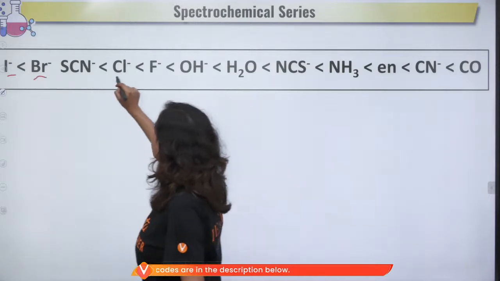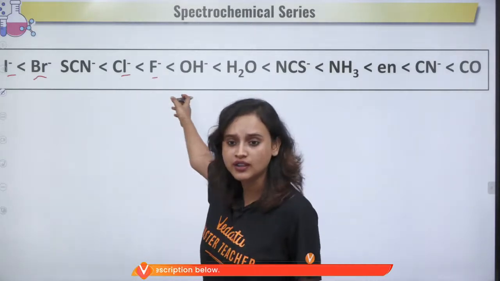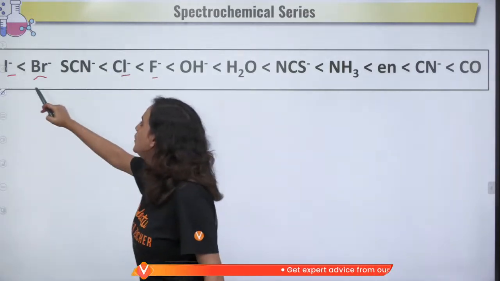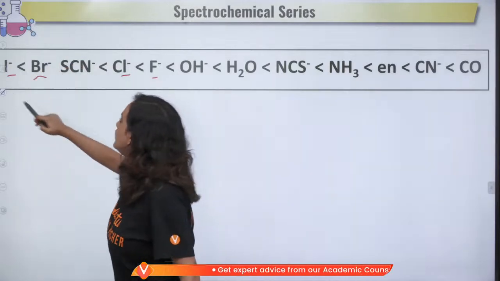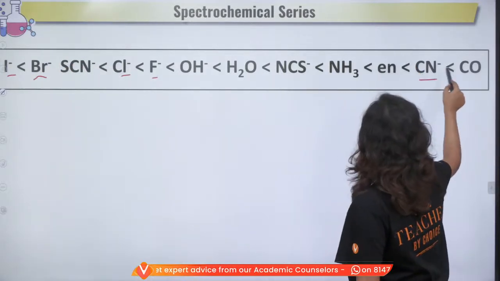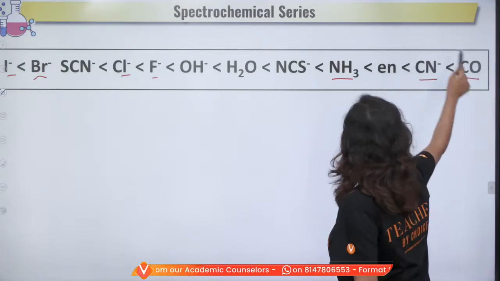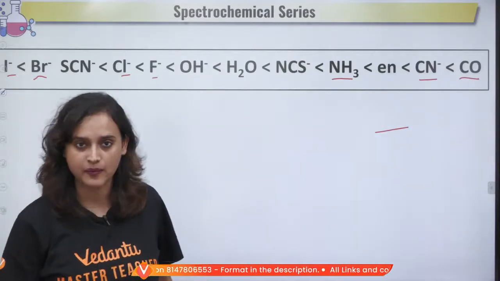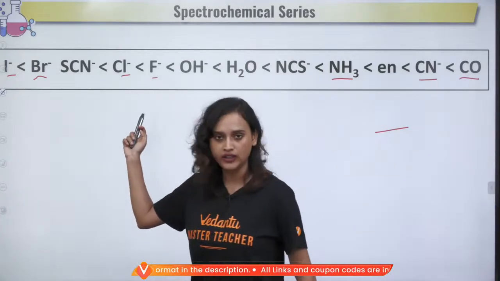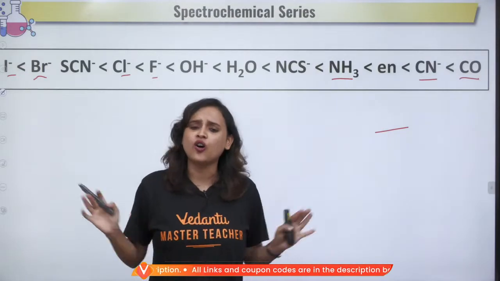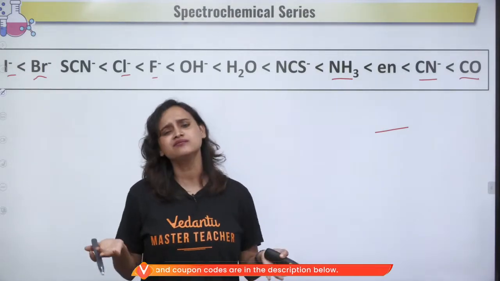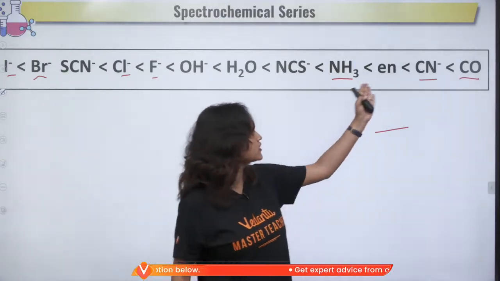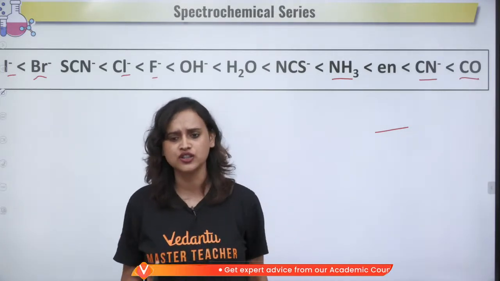See, I, Br, Cl, F, all of these are what? Halogens. All of these are halogens, correct? So, they are all weak ligands, okay? But here if you see CN, CO, NH3, these are all strong ligands, alright? So, if you just remember this much, it's easy. Halogens are weak ligands, they don't have the strength. Whenever they come, they are like, okay, we will deal with it, no problem. They are fine with it. So these are the weak ligands, and if you just remember this side, it's alright. That much you can do, okay?